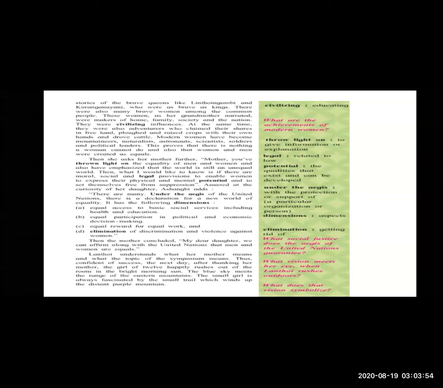See here, the first one is equal access to basic social services, including health and education. Second, equal participation in political and economic decision making. Third, equal reward for equal work. And last, the elimination of discrimination and violence against women. So Ashangbi quotes a few articles from the United Nations Declaration on Human Rights.